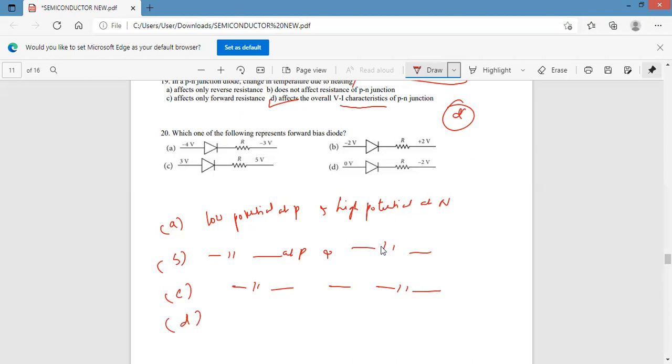Option D. Here it says 0 and here it says -2. So 0 is greater than -2. Therefore, high potential at P and -2 is low potential at N. Therefore, option D is the correct answer. Forward bias means P should be at higher potential and N should be at lower potential. Therefore, option D is the correct answer.